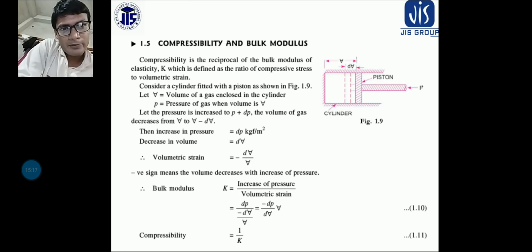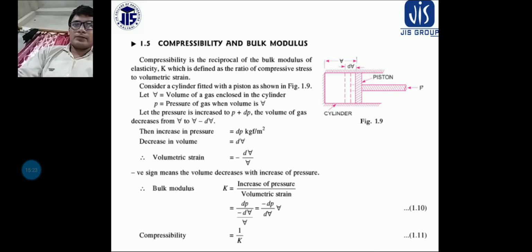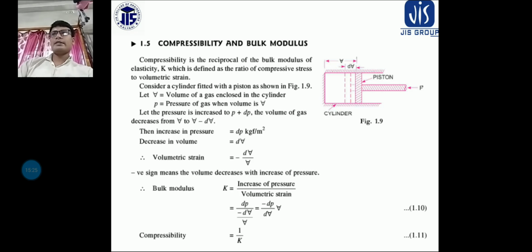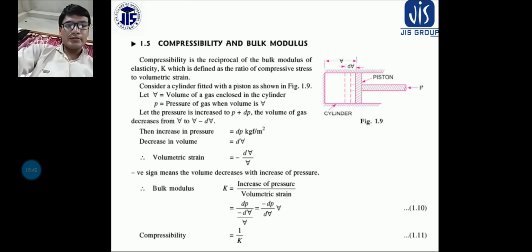Now what do you mean by volumetric strain? It is basically nothing but the change in volume by total volume. So change in volume is minus dV, final minus initial, and volumetric strain is equal to change in volume by original volume, where original volume is capital V. So why is the negative sign taken?